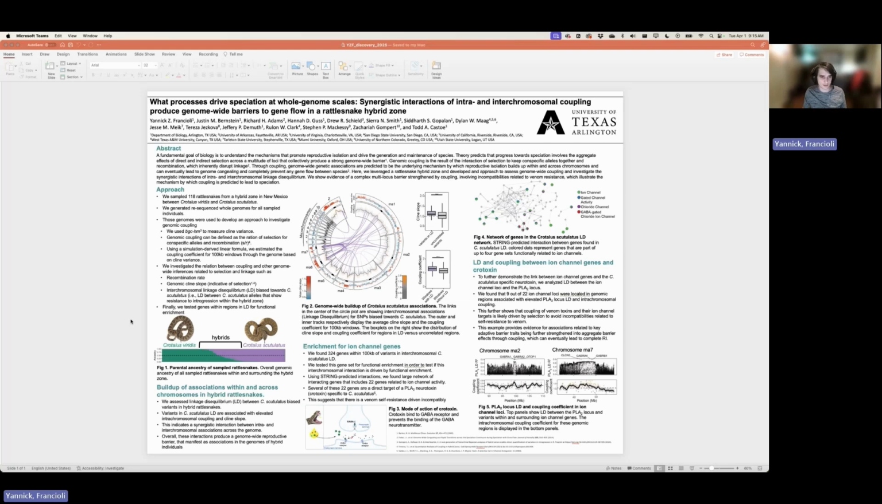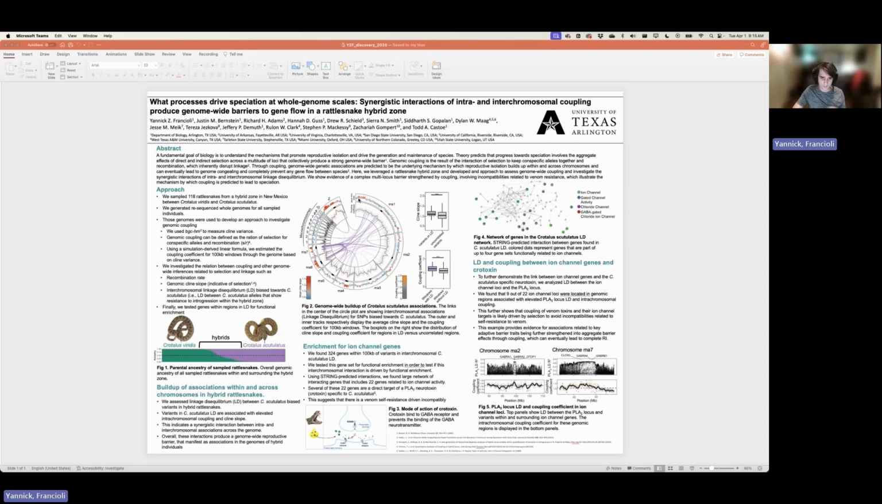And what we did here is that we investigated the relation between coupling and other genome-wide inferences related to selection and linkage, such as genomic cline slope, which is indicative of selection, and interchromosomal linkage disequilibrium biased towards Crotalus scutulatus, meaning the LD between scutulatus alleles that show resistance to introgression. What you can see here in figure 2 is the first result.